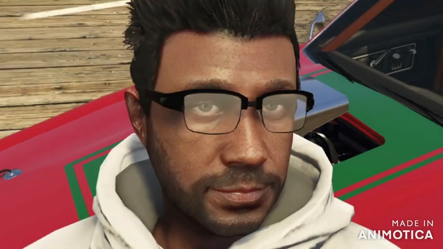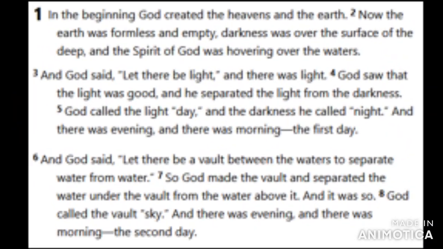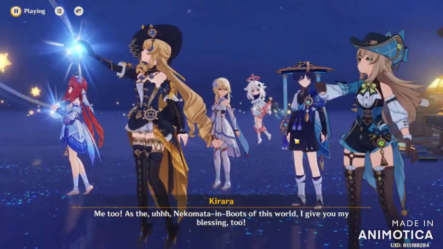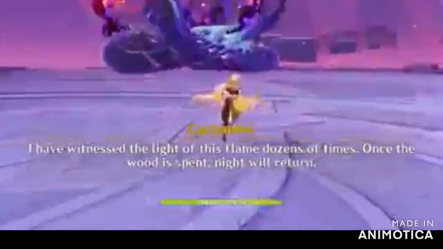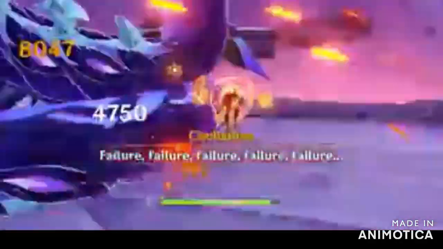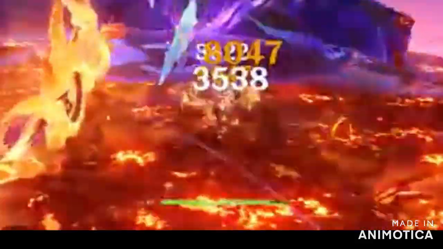Let's talk about the creation of the universe. On screen, you should be seeing Genshin Impact's version of Genesis and John chapter 1 verse 1. That's important because in Genesis, God spoke the universe into existence. In Simulanka, in order to manipulate the realm, characters had to speak certain things into existence. This explains why during the Soy Boy fight, he kept talking a bunch of crap to Mafuika. He was directly trying to manipulate the realm and then manipulate her, because that's most likely how he manipulates the Void Realm, by speaking things into existence.